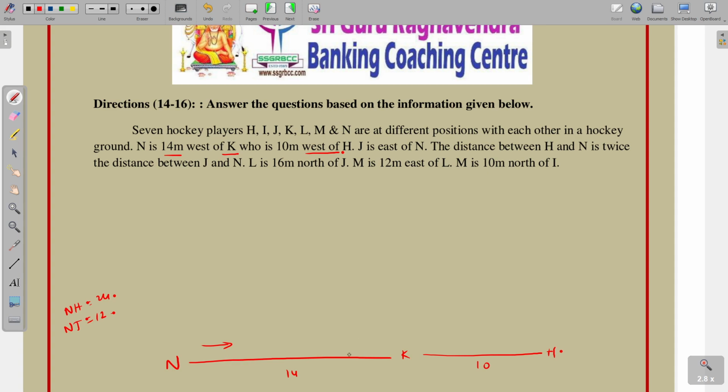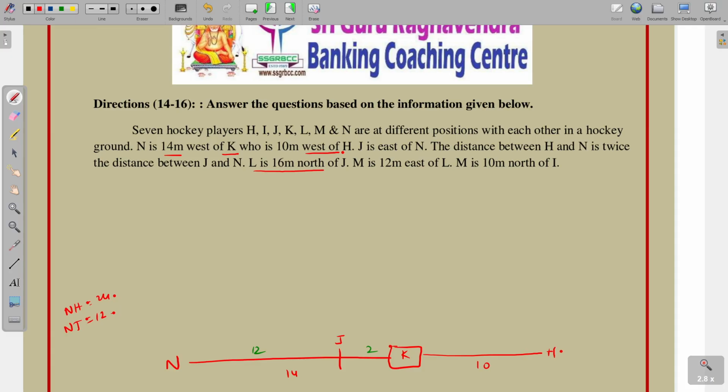It means, suppose from K to N is 14 meters, then J is placed here. What is the distance here? The distance is 12 meters. It is 12: from J to K it is 2 and K to H that is 10. Next point.